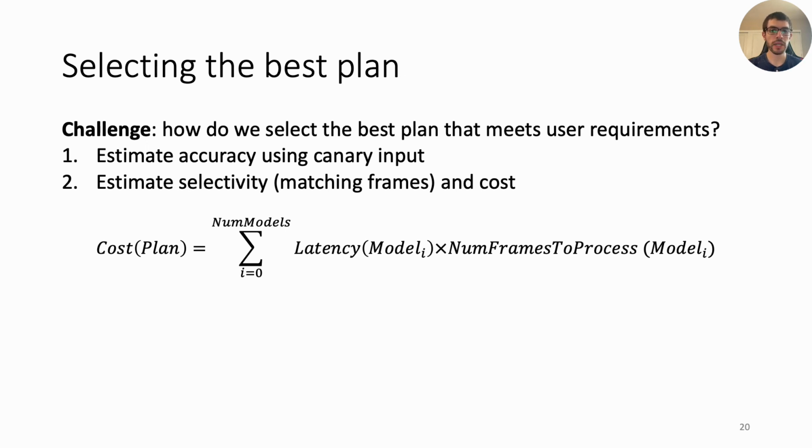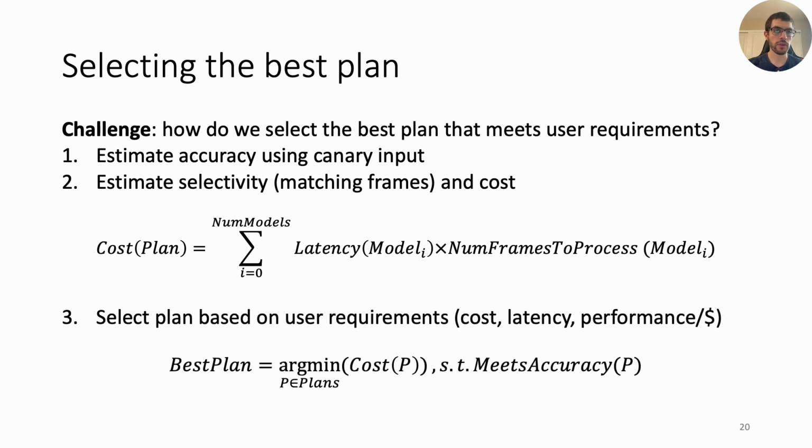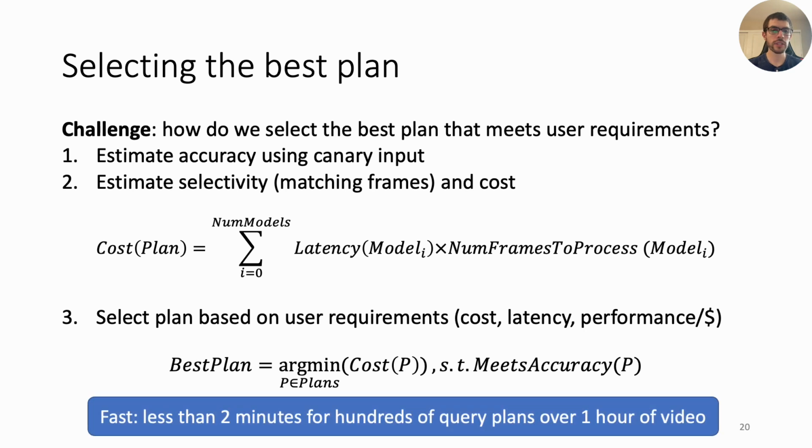Once computed for all the plans, we can select the best plan based on what the user wishes to optimize for. For example, cost, latency, and performance per dollar, while ensuring the accuracy goal is met. To ensure this is done efficiently, Biba applies pruning techniques based on the estimated accuracy and cost. This allows it to process hundreds of different query plans over an hour of video in less than 2 minutes by the optimizer. For more details, please see the paper.